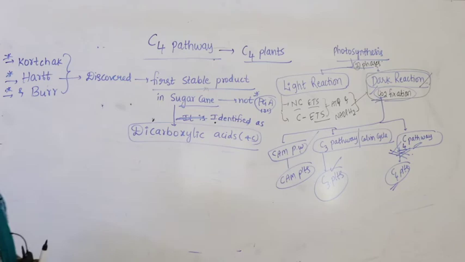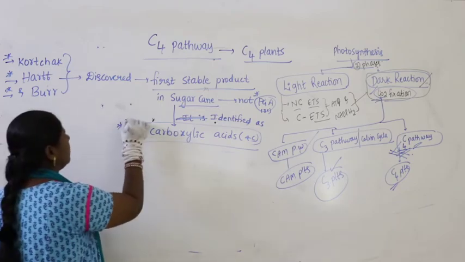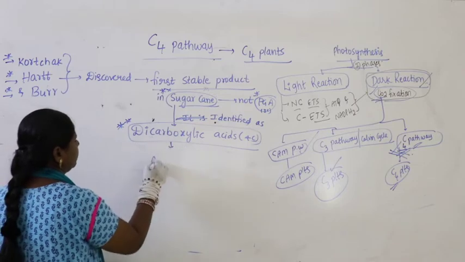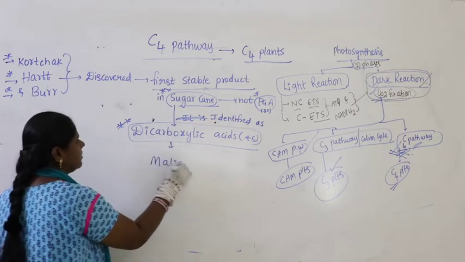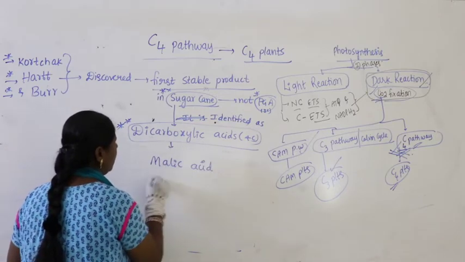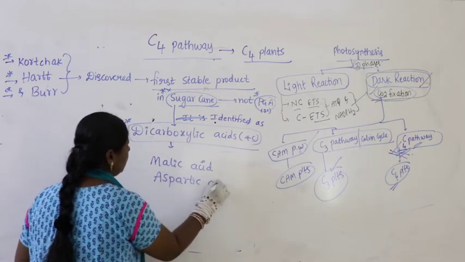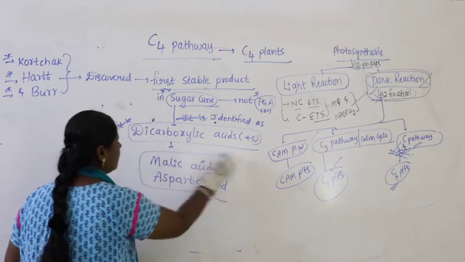Which are those dicarboxylic acids? These dicarboxylic acids are nothing but malic acid and aspartic acid.